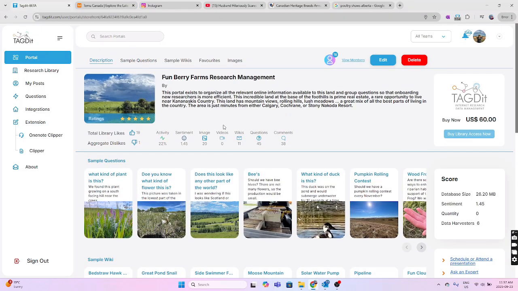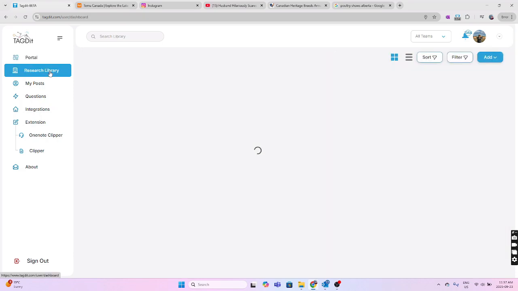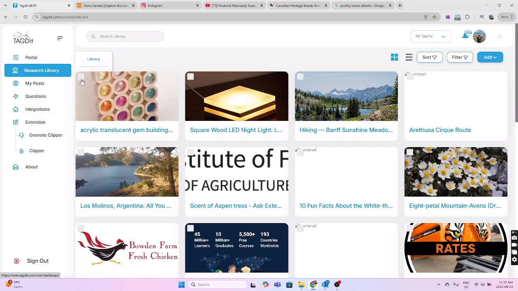And so we can edit this page by clicking here. We can view how many members. So I guess there's 18 right now. And what I'd like to do is invite you all to join just to see how it works. And when we go into the Funberry Farm research library, so now we're on the inside, these are all the tags that I've collected from around the internet, different web pages, different sources, suppliers, and so on and so forth.